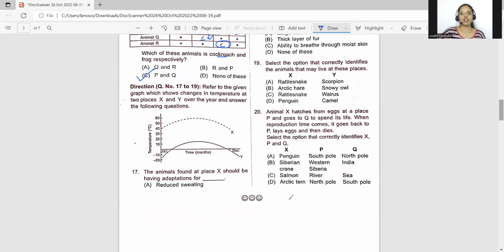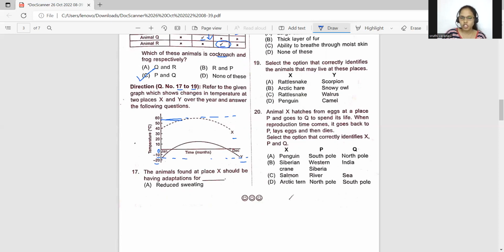Let's proceed further. Refer to the graph which shows the changes in temperature at two places, X and Y, over the year, and answer the following questions. Already in the directions they mentioned, these questions are from 17 to 19. So for 17, 18, 19, you should see this graph and answer. Now first let's decode the graph. Here they gave the temperatures from -20, -10, 0, 10, 20, 30, 40, 50, 60. Now if you draw a line here, a maximum of 55, I think. A maximum of 55, a minimum of -15.